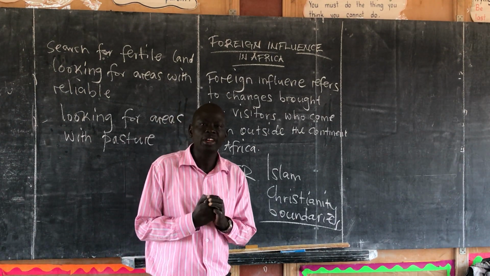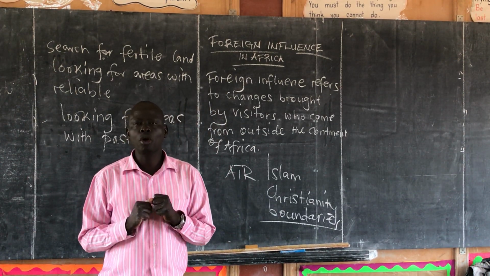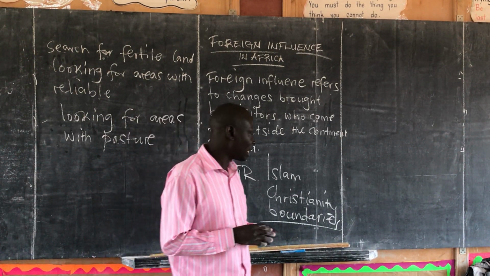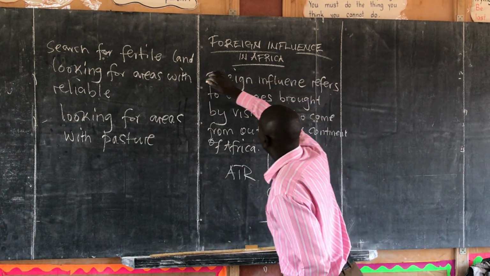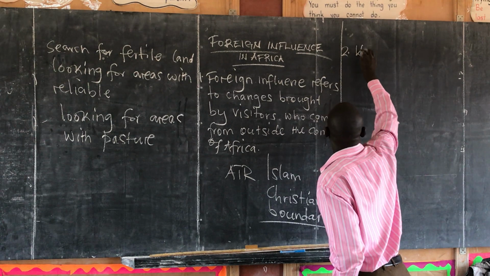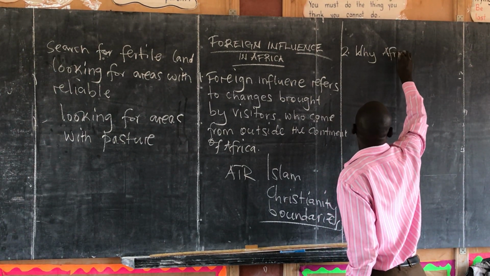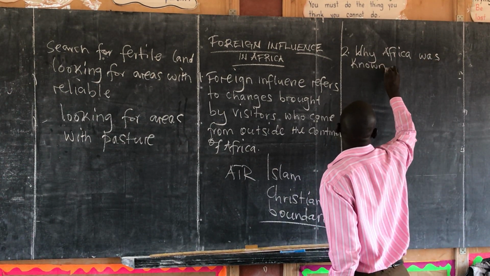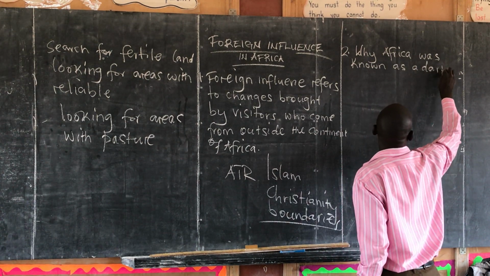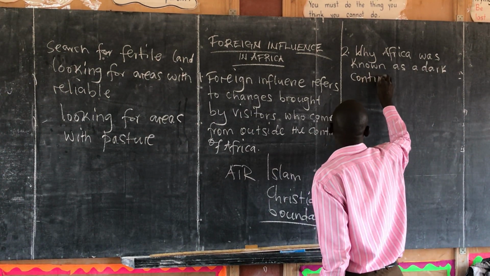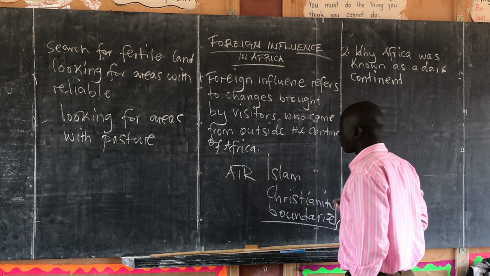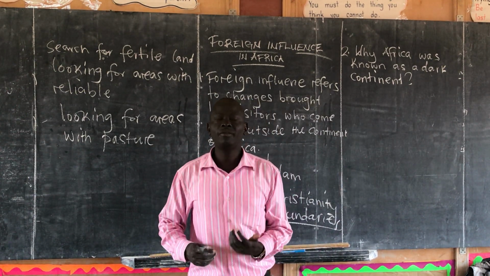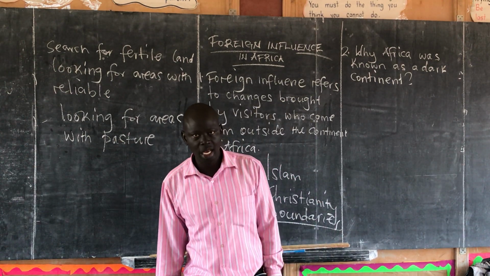Now, Africa had for so long been called a dark continent. So we are looking at the reasons. Why was Africa known as a dark continent? So, our number 2, we are looking at why Africa was known as a dark continent. Was it because Africa has blacks? That is not true. Because somebody may think that when you talk of darkness, it is because the African people are black, so that's the reason. That's not the actual reason.